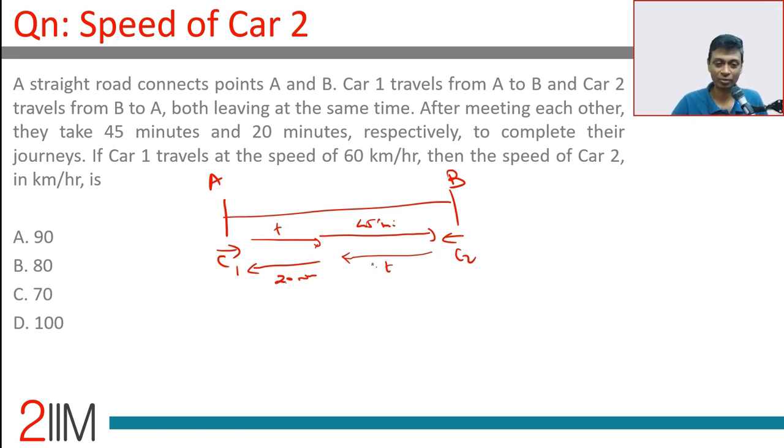The distances are not the same, but the ratio of time taken to cover the same distance will be the same. This time by this time should be equal to this time by this time. T by 20 equals 45 by T, or T square equals 900, T is 30.